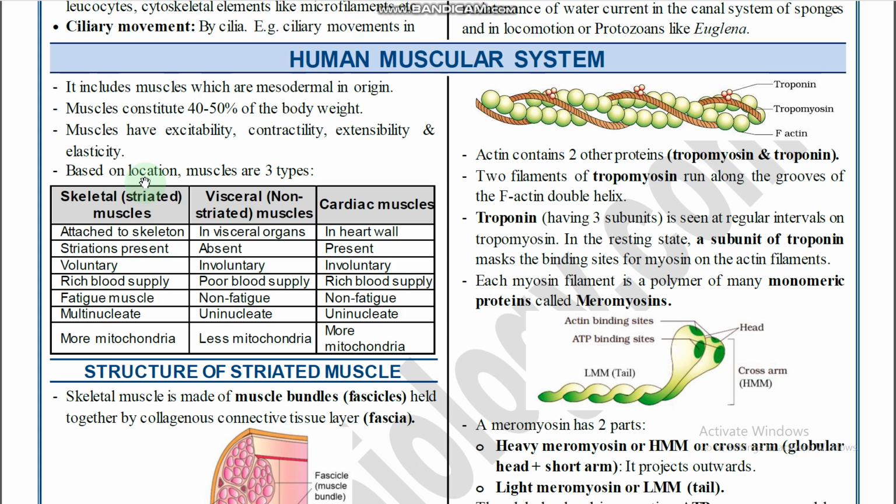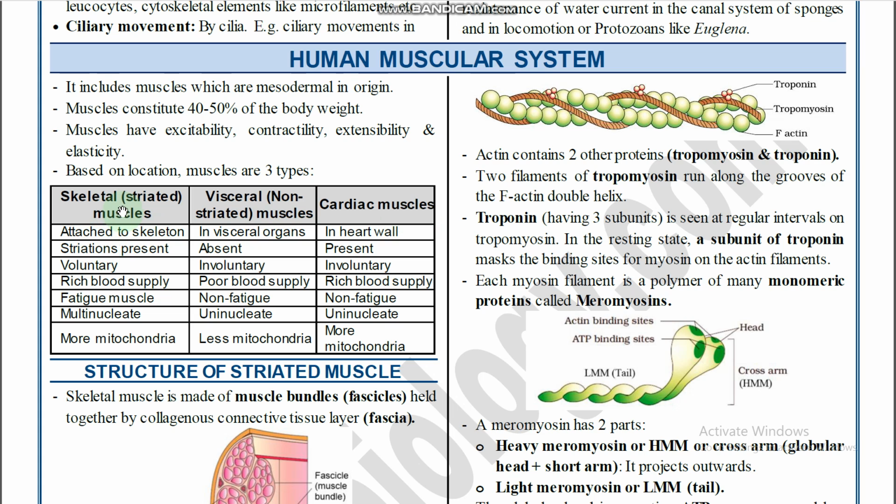Based on location, muscles are of three different types. Muscles are divided into three types based on their presence in the human body. What are they? Skeletal muscles, visceral muscles, which are also called smooth muscles, and cardiac muscles, right?